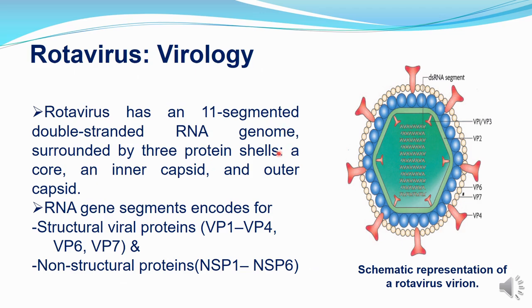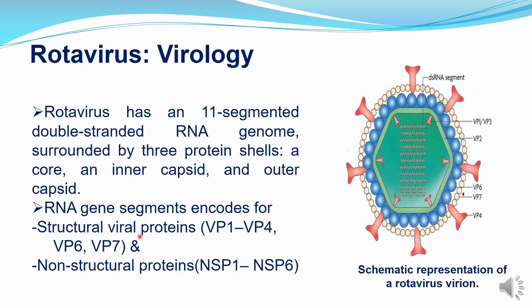Before we move on to the vaccination, we have to know a little bit about the virology of the rotavirus. Rotavirus has an 11-segmented double-stranded RNA genome surrounded by 3 protein shells: a core inside, an inner capsid and an outer capsid. RNA gene segments encode for structural viral proteins and non-structural viral proteins.